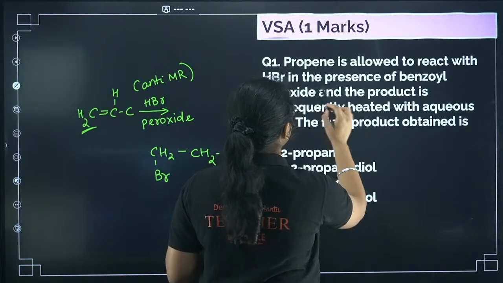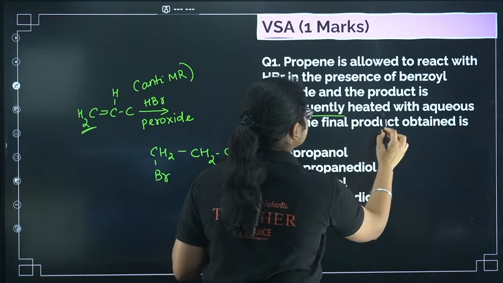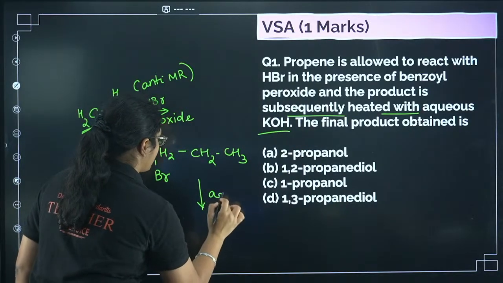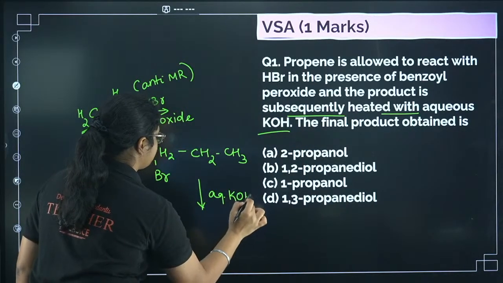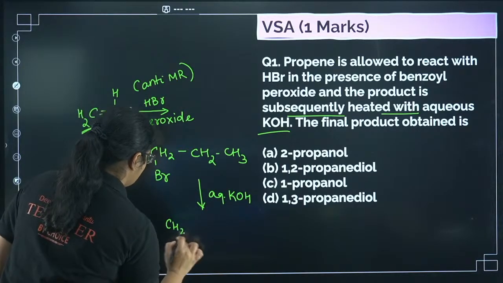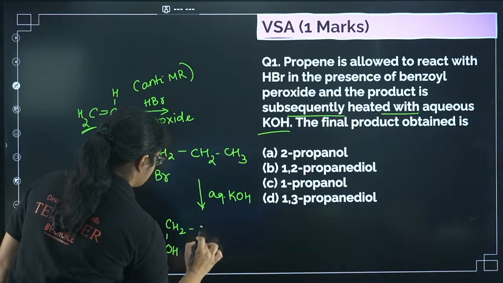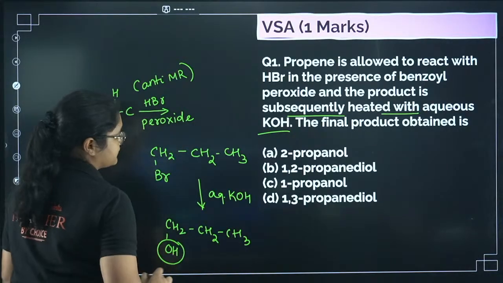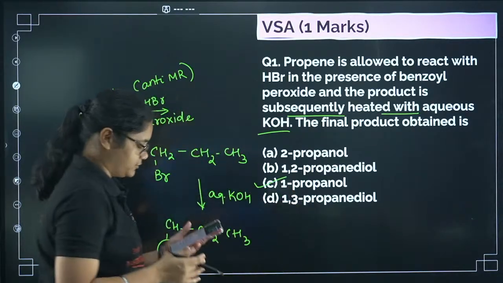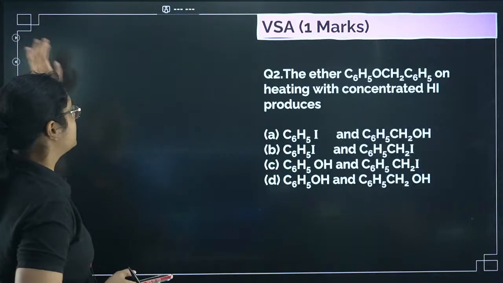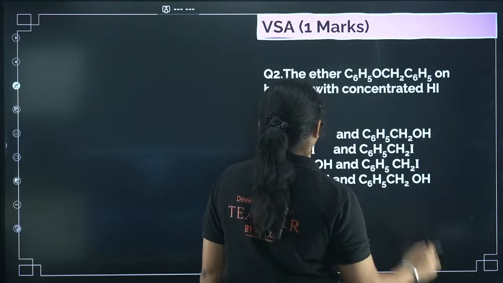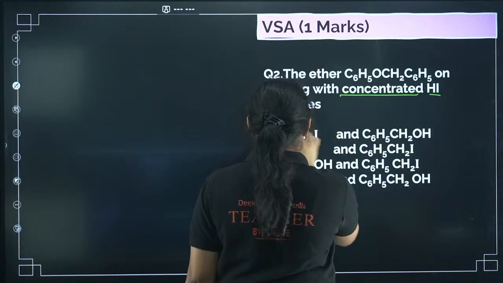After this, the product is subsequently treated with aqueous KOH. So what will happen? Bromine will be replaced with the OH group. So I'll get 1-propanol, option number C here. Yes, very good.